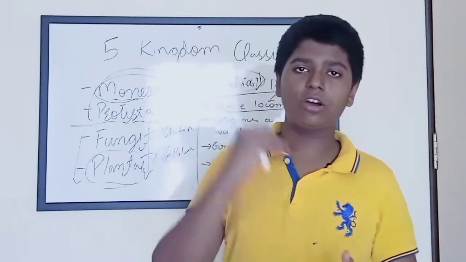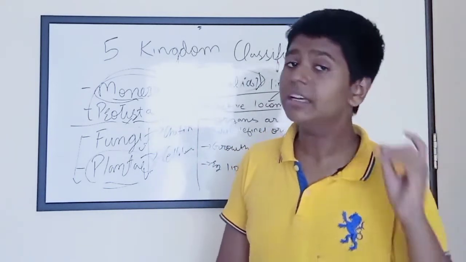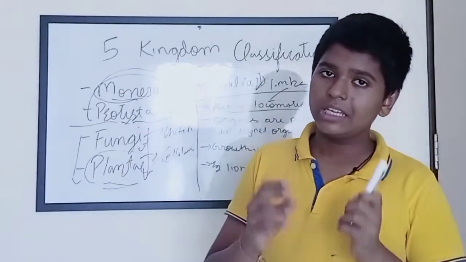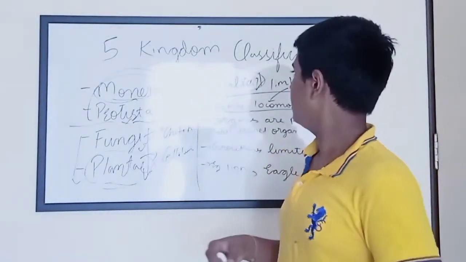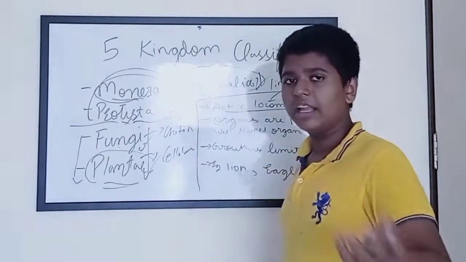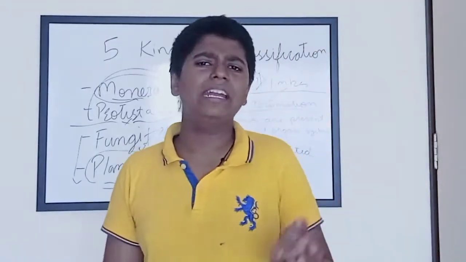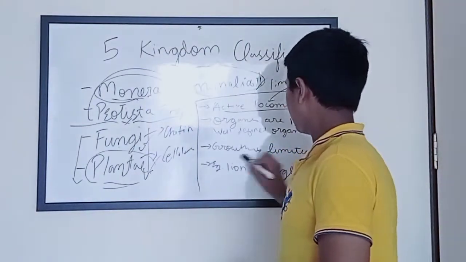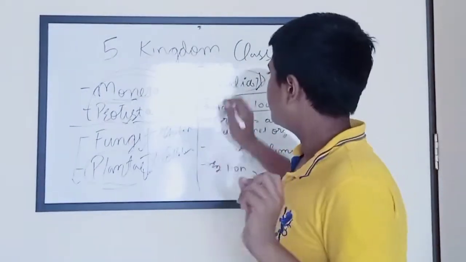They have many organs inside their body. Third point, growth is limited in the animal kingdom. And the last point, examples: lion, tiger, eagle, sparrow. You can take any example of animals in this kingdom.